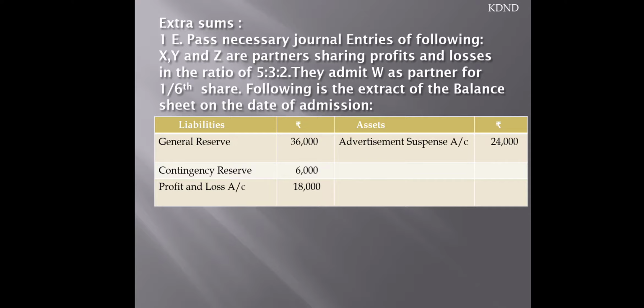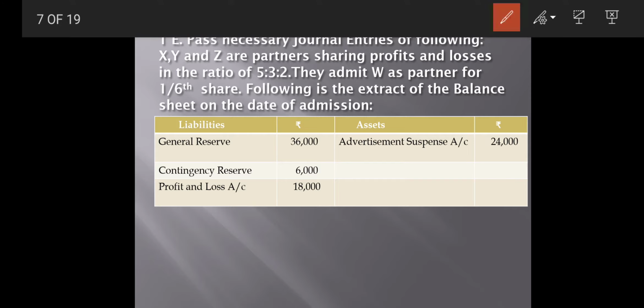Now a few sums are there for practice. Pass the necessary journal entries for the following: X, Y and Z are partners sharing profit and losses in the ratio of 5:3:2. They admitted W as a partner for a 1/6 share. Following is the extract of the balance sheet on the date of admission.